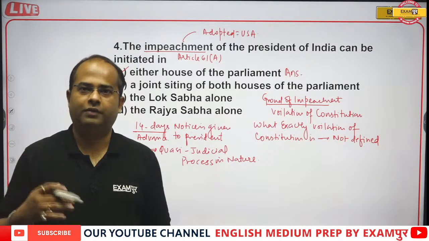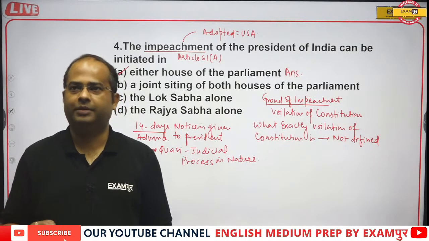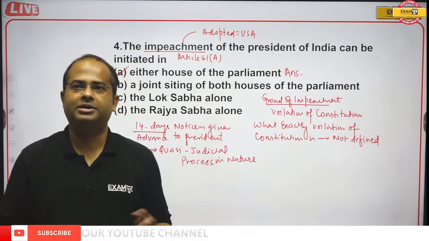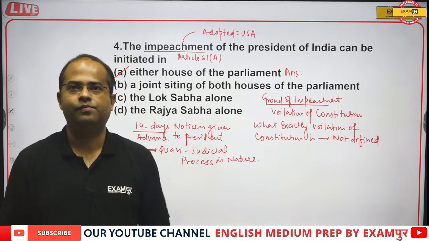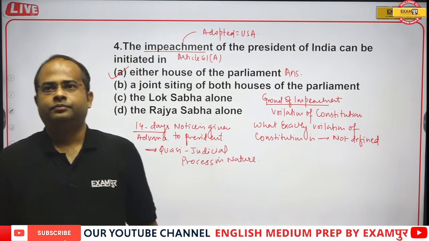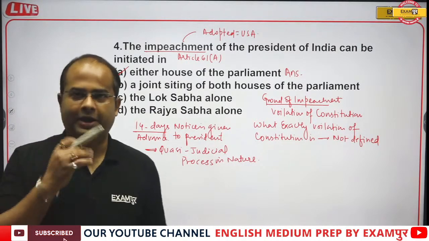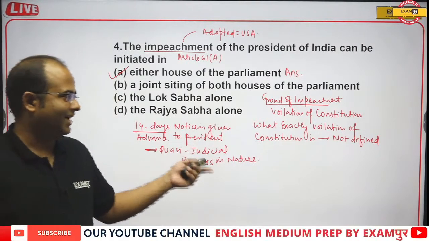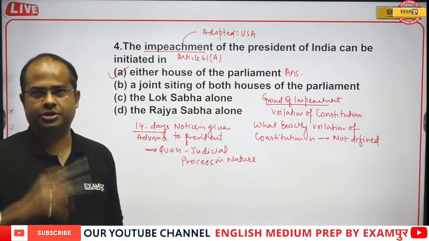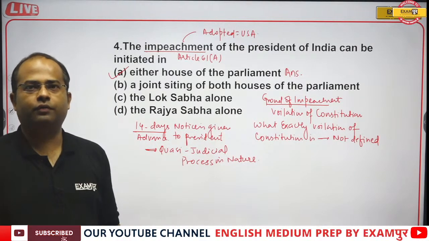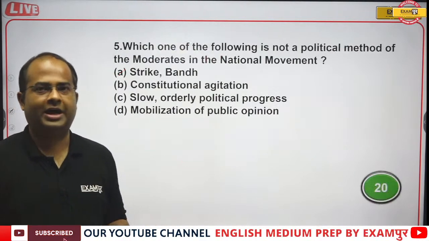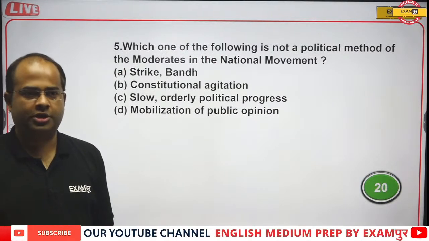I hope, my dear learners, that is clear to all of you? And what exactly is violation of the Constitution is not defined in the Constitution. So we will be moving to the next question.